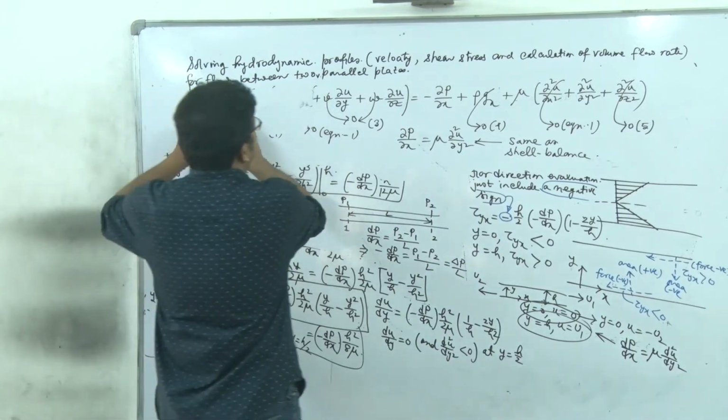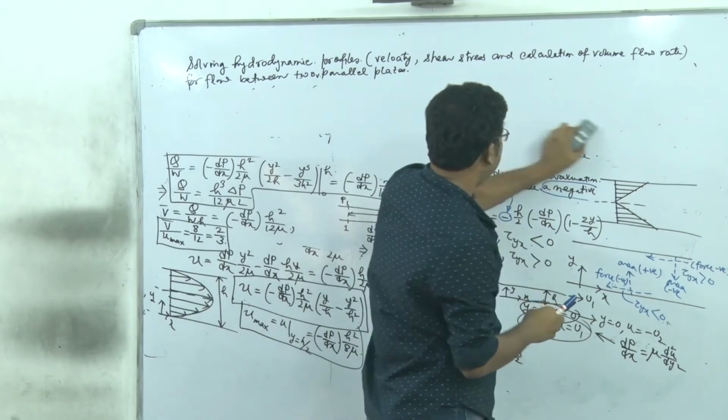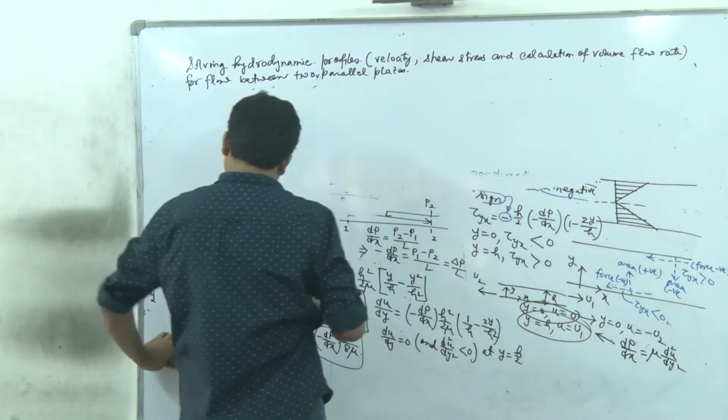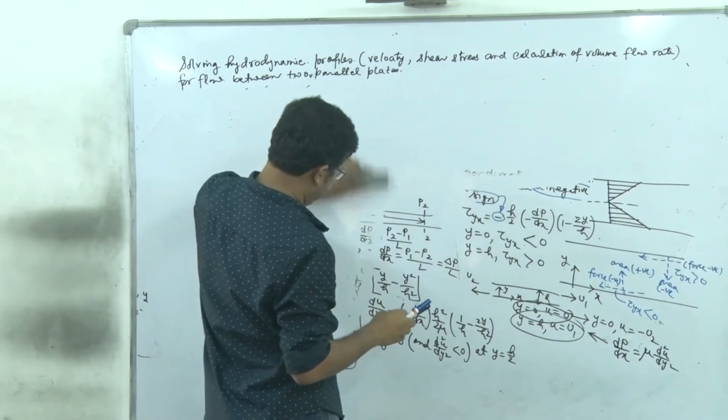So the next case, which we are going to solve now, is the flow of liquid in the form of a vertical film, or a falling film.